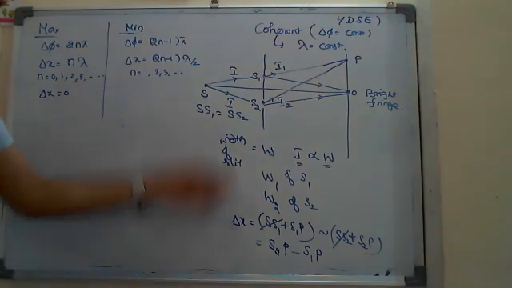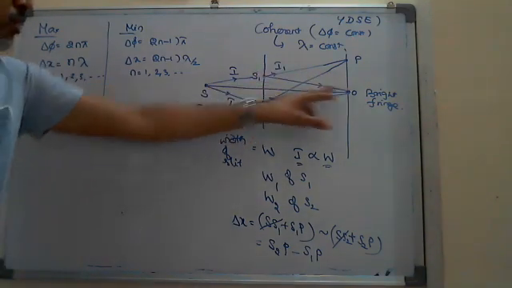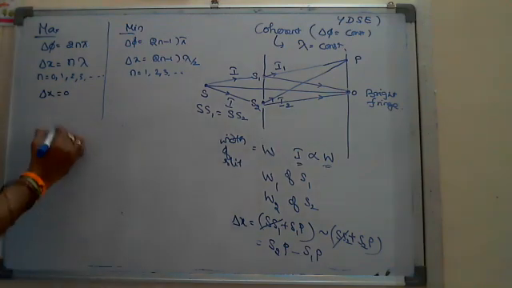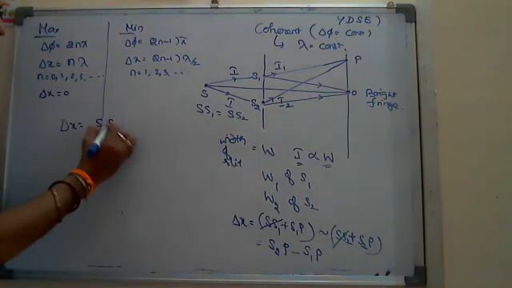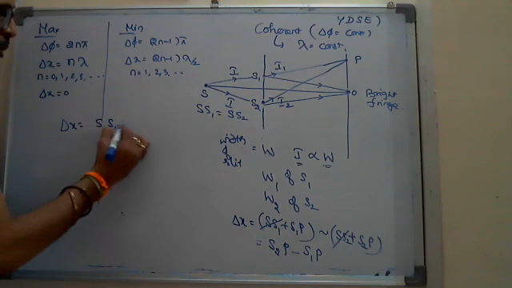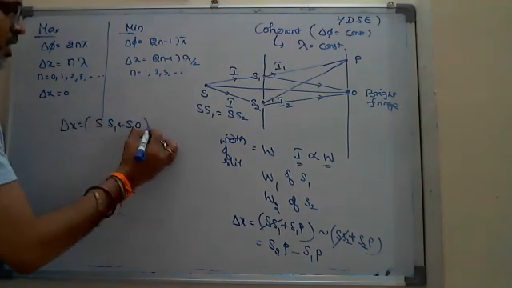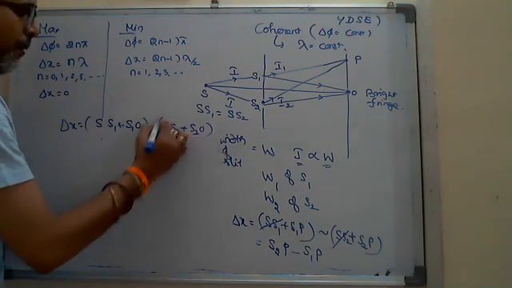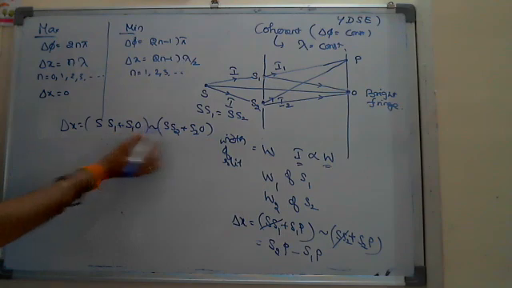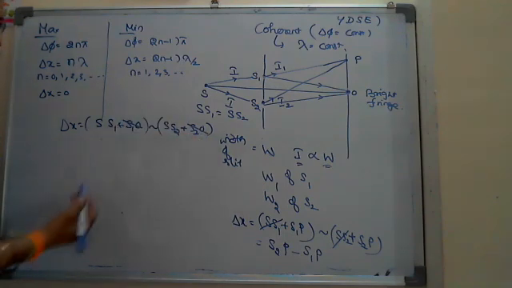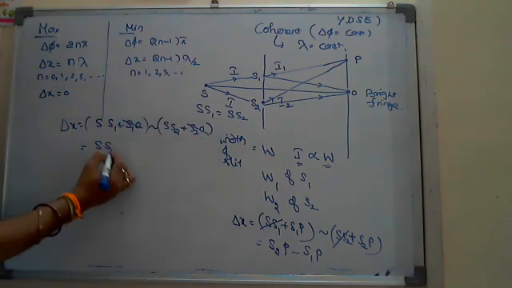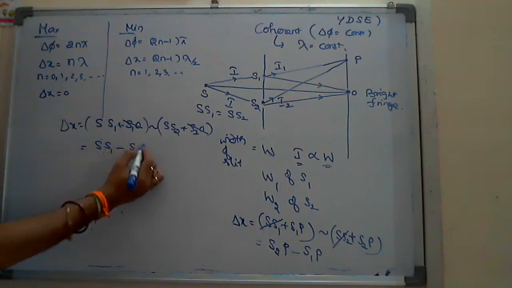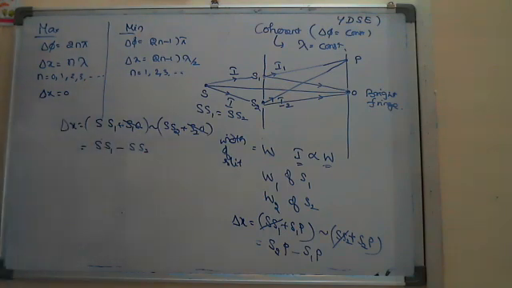Even though S1O is equal to S2O, the total path difference I have to write is SS1 plus S1O, minus SS2 plus S2O. Okay, S1O is equal to S2O, so in subtraction, these two get cancelled.